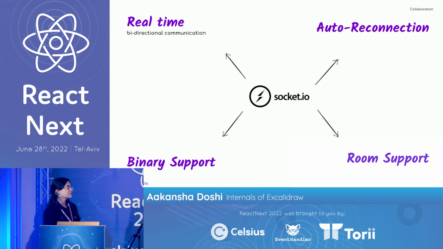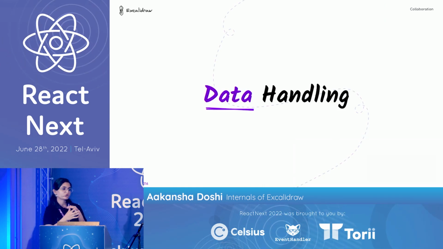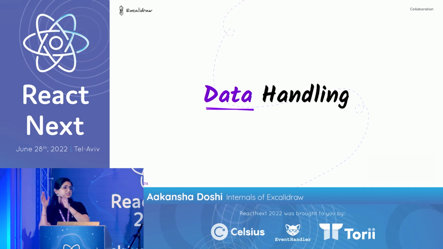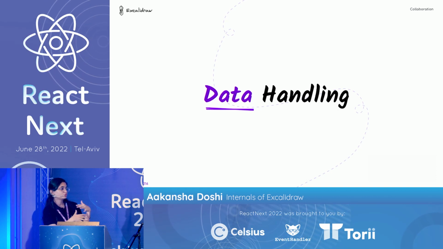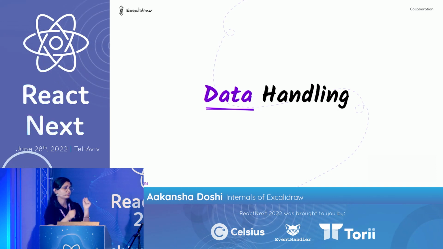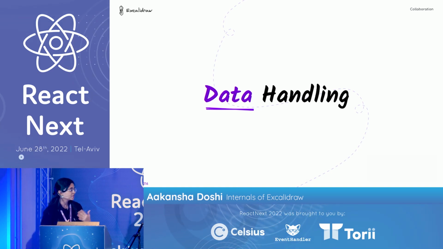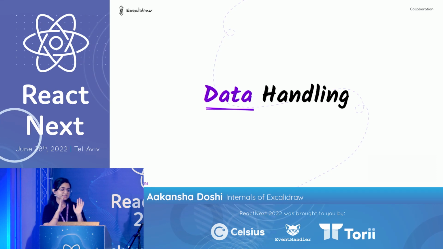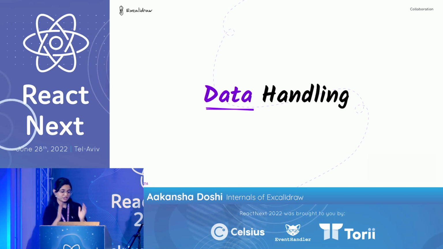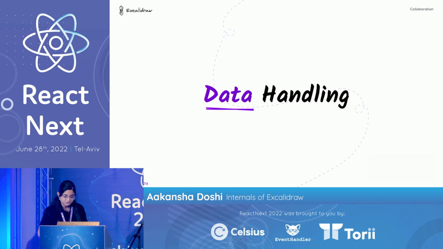But what about the data? What about updating the changes? Or what about making sure that everyone sees the same drawing? How do we resolve the conflicts, or resolve the new elements which are added by someone correctly? So we need to take care of those scenarios as well. We need to make sure that everyone is on the same page when they are actually collaborating. So let's have a look at how data is handled.